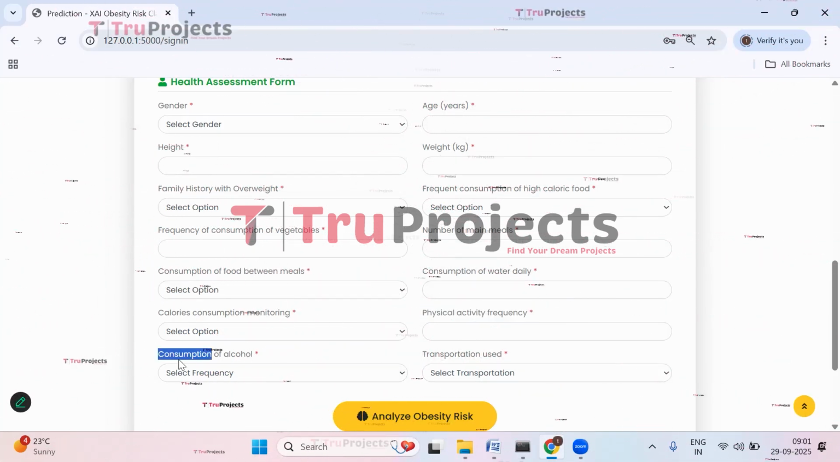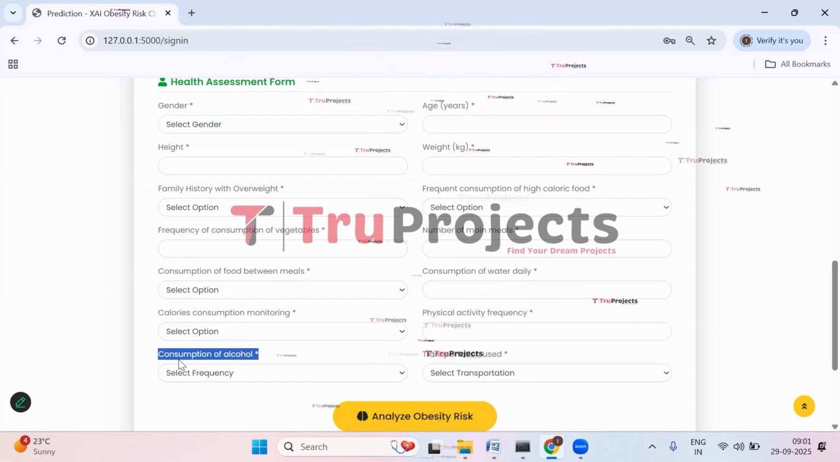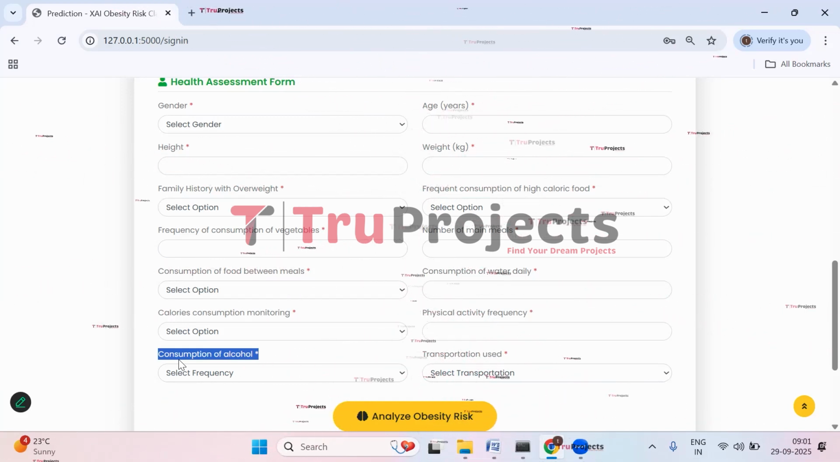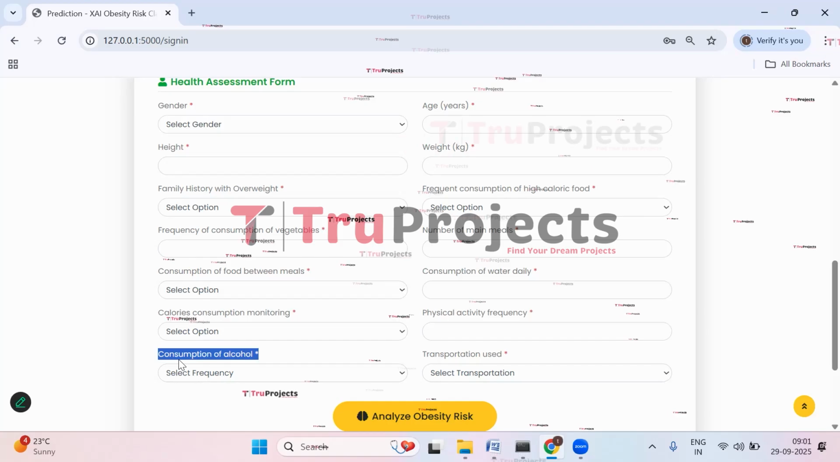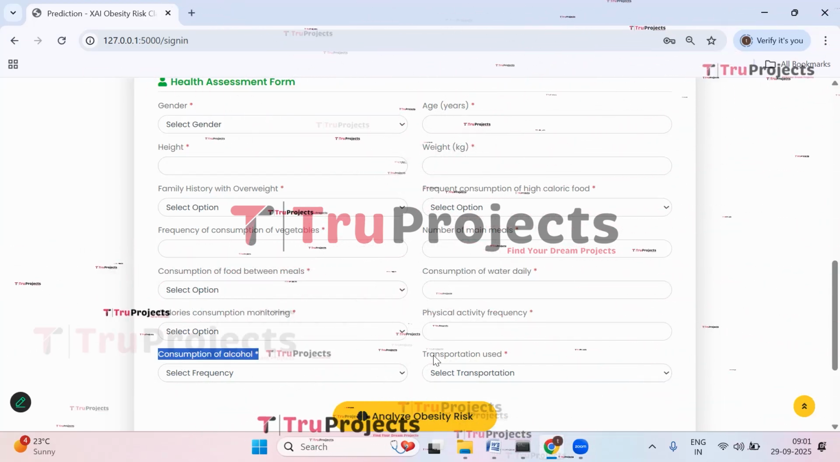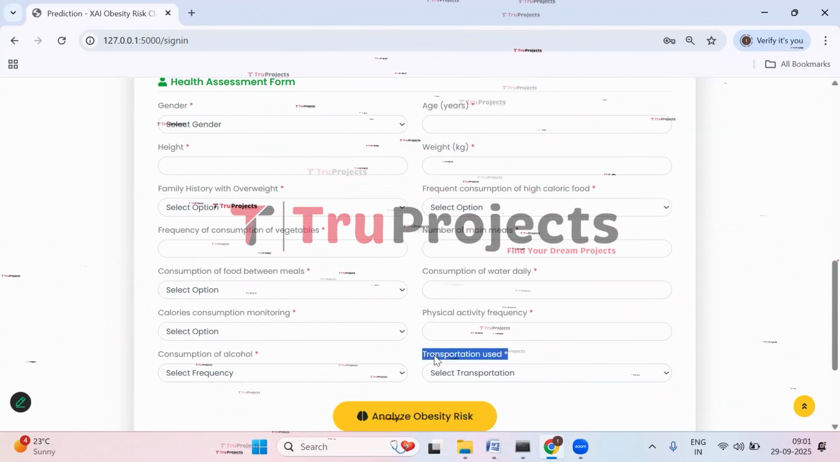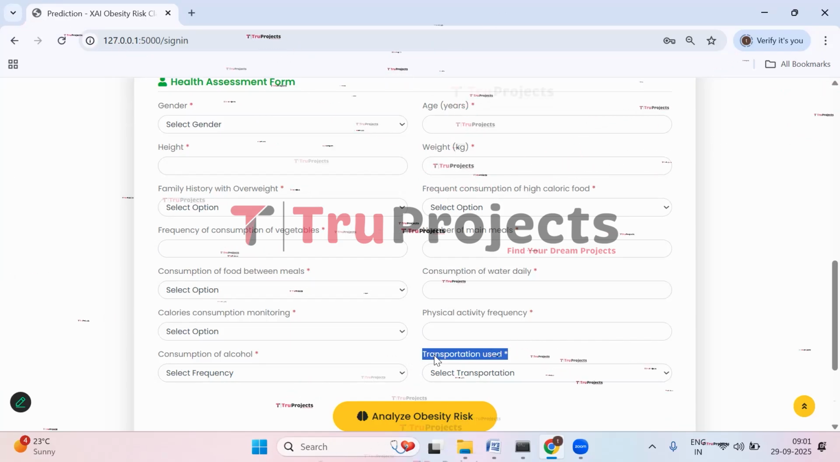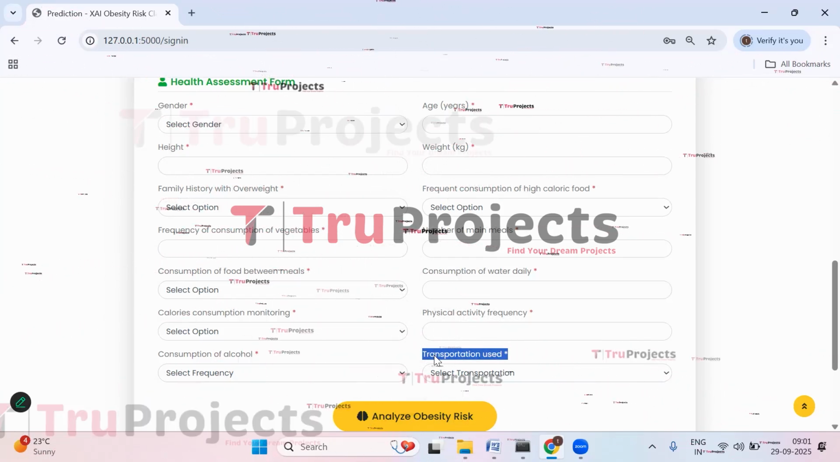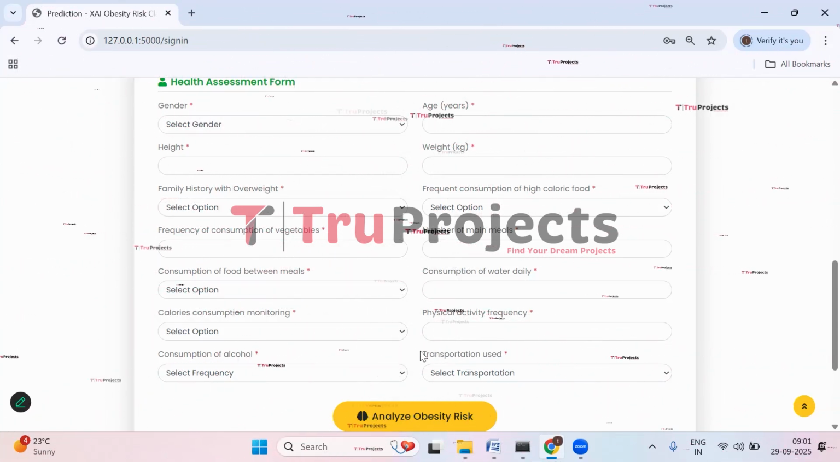Then we have consumption of alcohol. It is how often the person drinks alcohol, which can contribute to extra calorie intake. Then here we have transportation used. It is the primary mode of transportation, which affects daily physical activity. So this is all about the parameters.